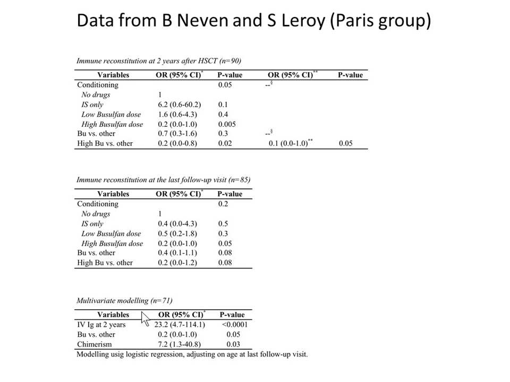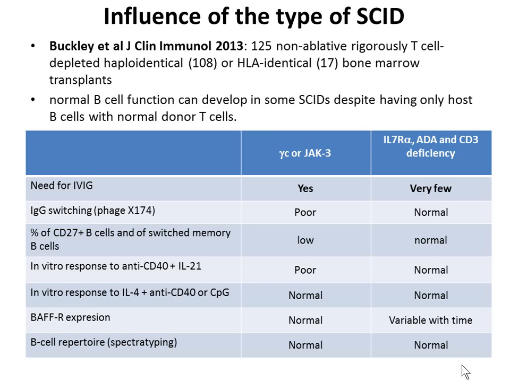And in a multivariate modeling, what is going to determine the B-cell function at the end of the follow-up? First of all, of course, the IVIG at 2 years, meaning that when you are under IVIG at 2 years, you are at risk of being on IVIG for all your life, and also the busulfan. So saying this, we could say, okay, we should give busulfan to all the patients. But, there is a but, Becky Buckley doesn't completely agree with this. And why doesn't she agree?